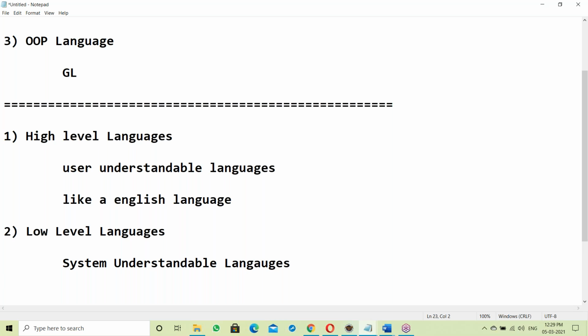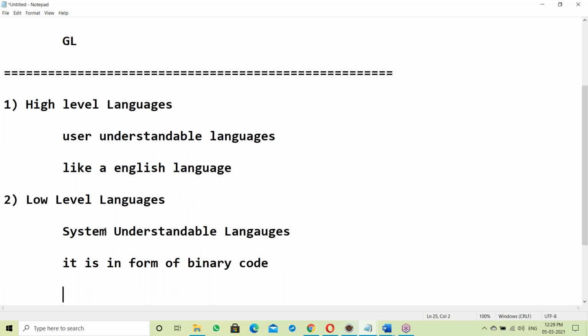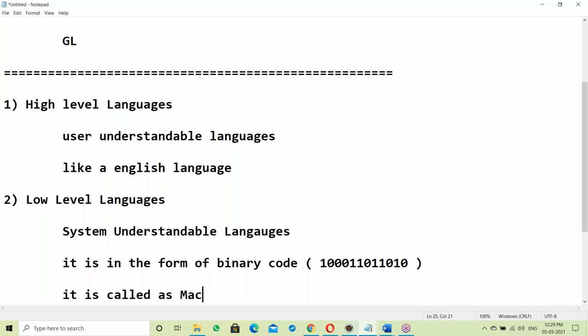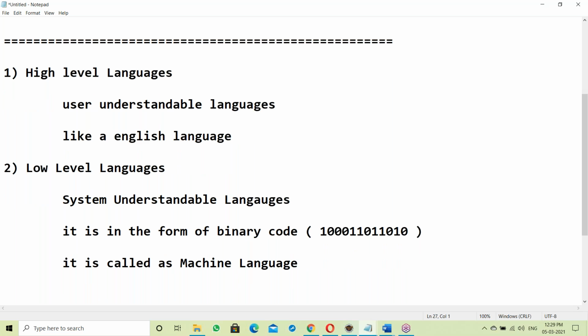Okay, so low level languages are system understandable languages. They are in the form of binary code, like zeros and ones format. Yes, it is called machine language.